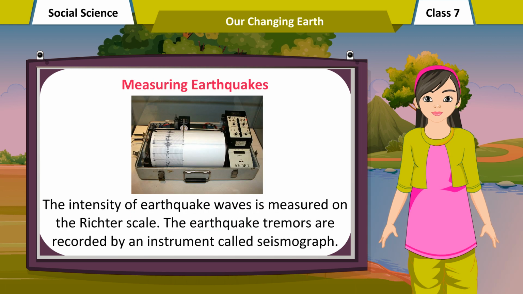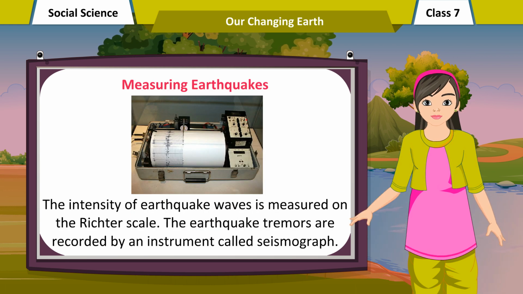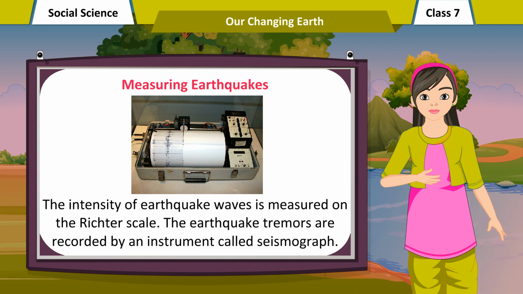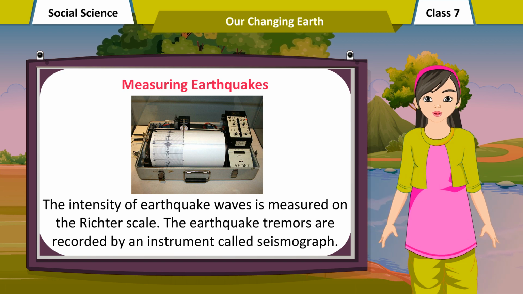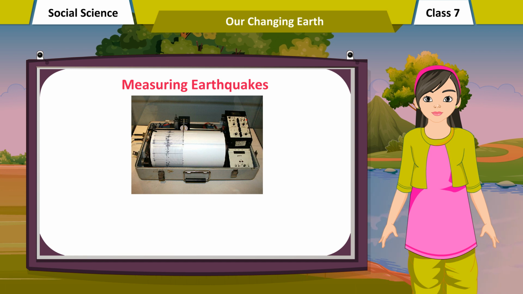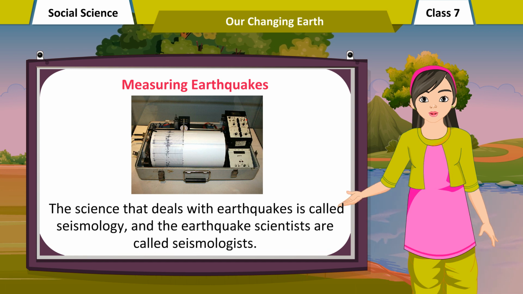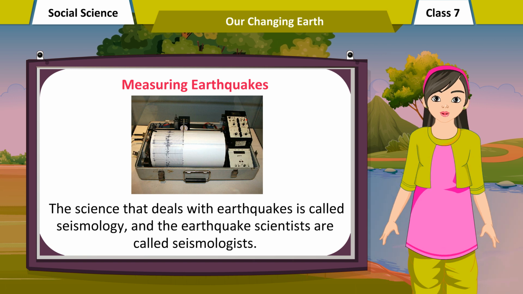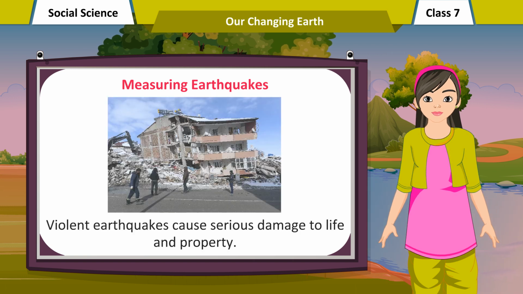Measuring earthquakes. The intensity of earthquake waves is measured on the Richter scale. The earthquake tremors are recorded by an instrument called a seismograph. The science that deals with earthquakes is called seismology, and the earthquake scientists are called seismologists.